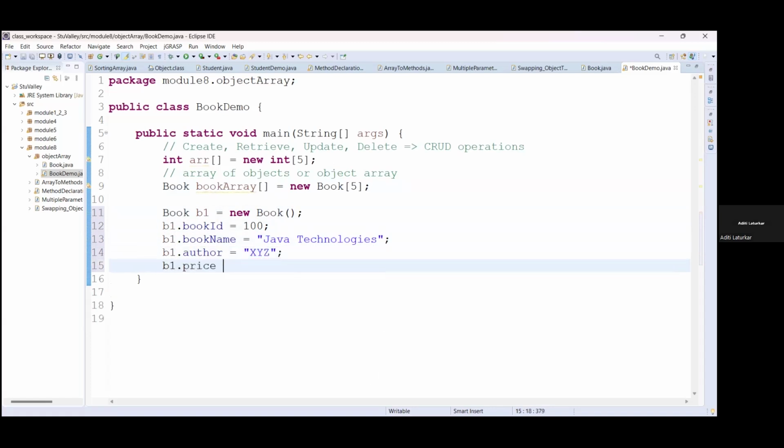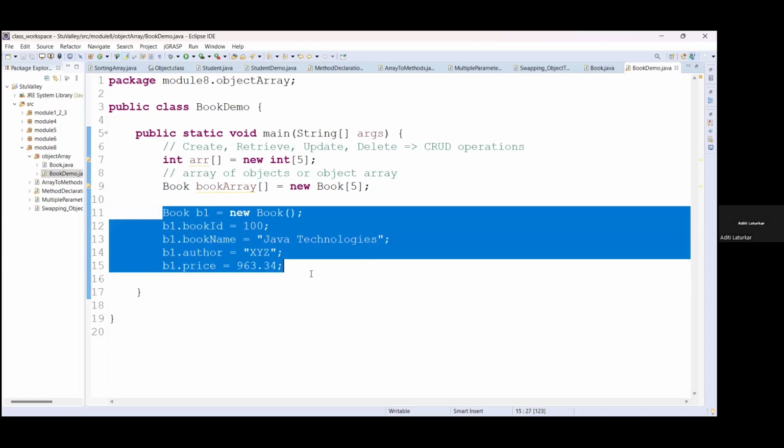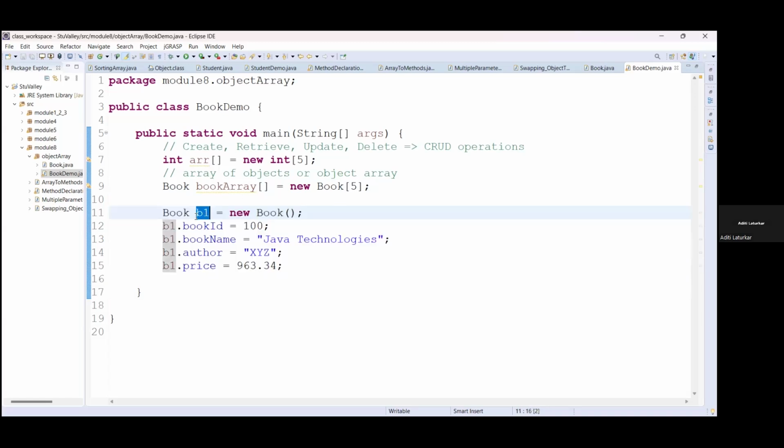B1.price equals some value. ठीक है, now this Book B1 object is created, and now if you want to store it, then you can store this B1 object into bookArray.